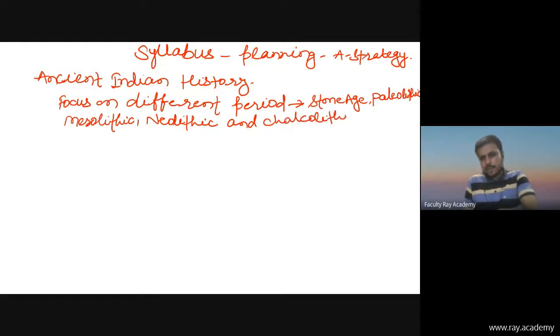So first of all, you will have to focus on different periods like the Stone Age, Paleolithic Age, Mesolithic Age, Neolithic Age, and Chalcolithic Age. Then the socio-economic and cultural facts of the Indus Valley civilization and Harappan civilization. So the second topic should be Indus Valley civilization.